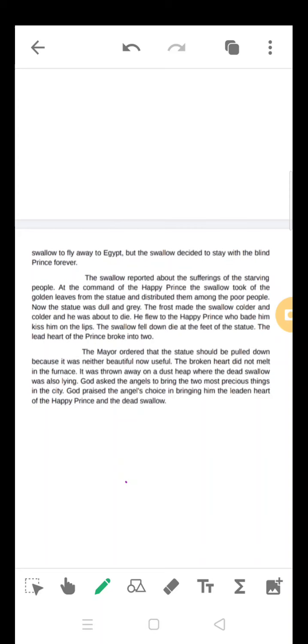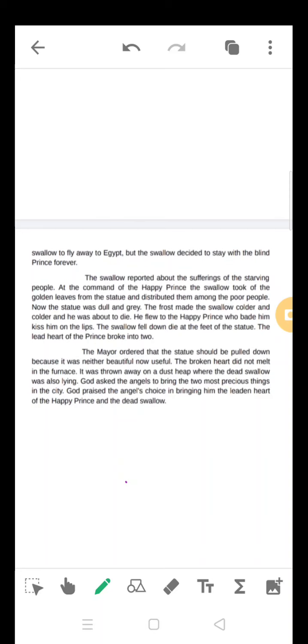So one by one, actually he was donating parts of his body, isn't it? He has given the eyeballs, he has given the sapphire, he has given the ruby. Now the golden leaves of his body he is taking out and giving. So he is becoming wounded now. But in spite of that, he kept on helping the people, and the swallow was obeying the command of the Happy Prince, even though he was not willing, because the prince was suffering.